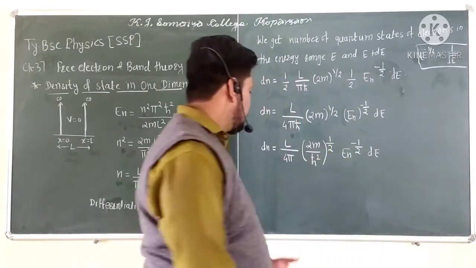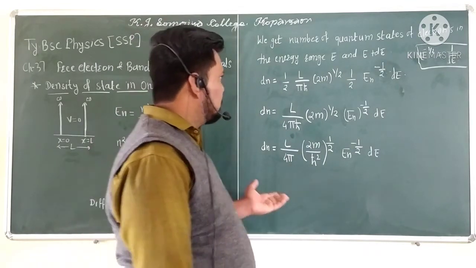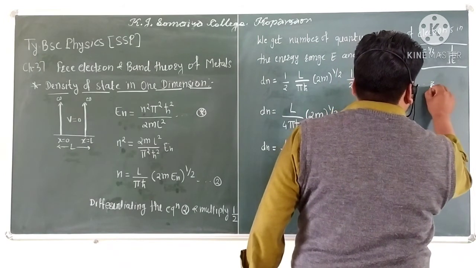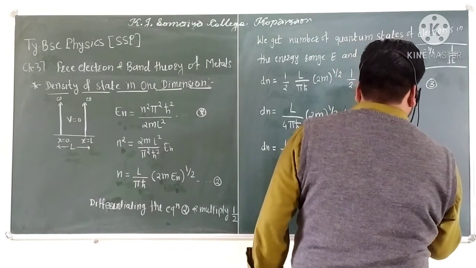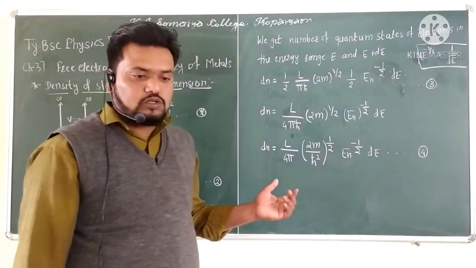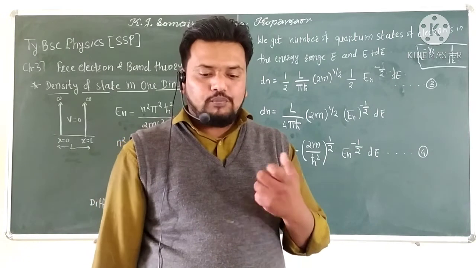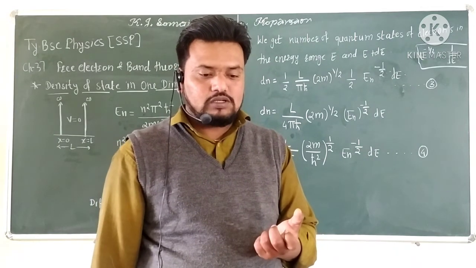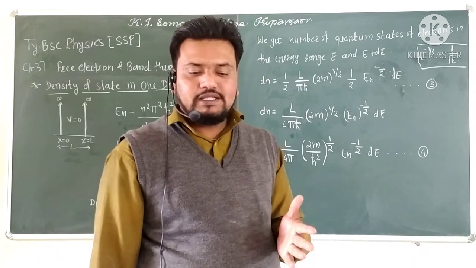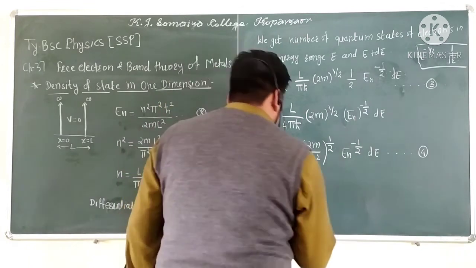So this relation which is obtained is considered as equation number 3, and this is considered as equation number 4. Now the next step: let us denote the number of quantum states of electron between E and E plus dE by Z of E dE.